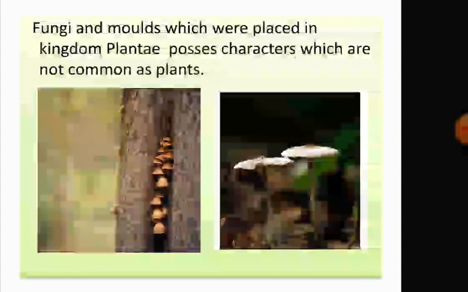Similarly, in the case of fungi and molds, you have seen fungi, mainly growing in marshy grounds. Mushroom is one type of fungi. Fungi and molds, which were placed in kingdom Plantae, possess characters which are not common to plants. So they have been classified as plants, but the characters are not common to plants. So these were some of the problems with this two-kingdom classification.